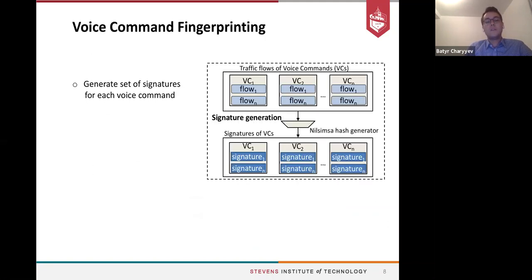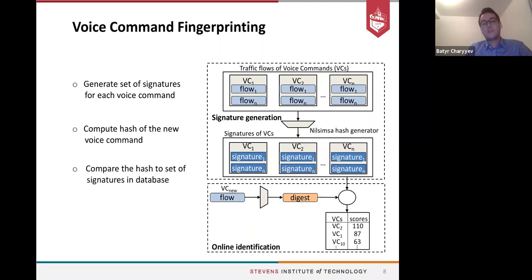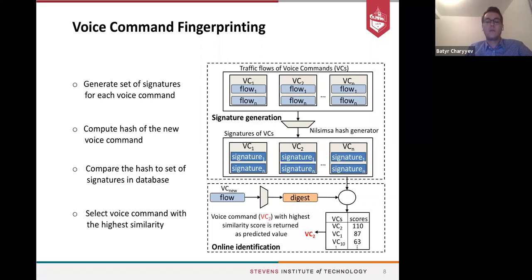So let me talk about the approach that we're proposing. First, we generate a set of signatures, a set of hashes, for each voice command using the Nilsimsa hash. Then when we try to identify a new voice command, we again compute its hash value, compare it to the set of hashes stored in the database, and return the voice command which has the highest hash similarity.